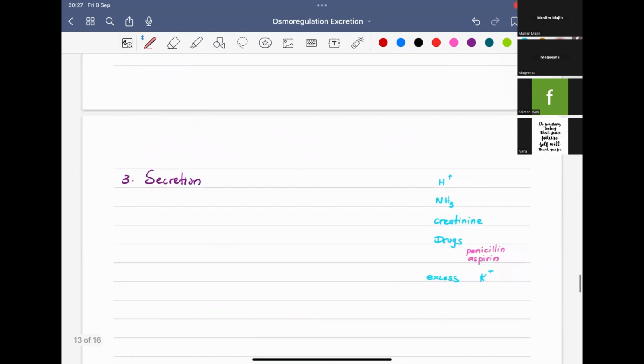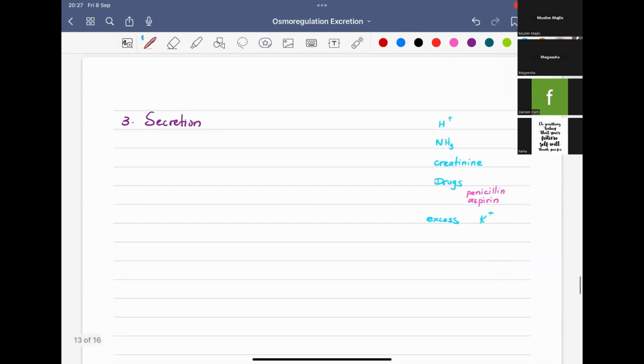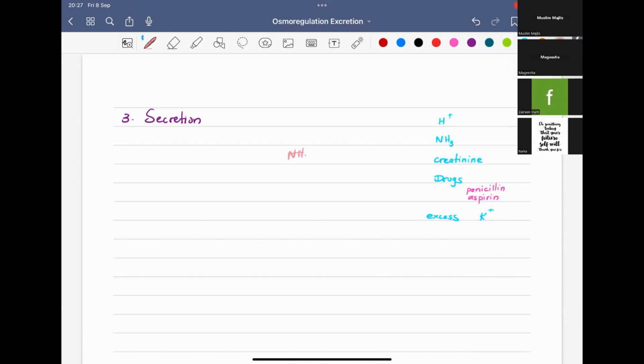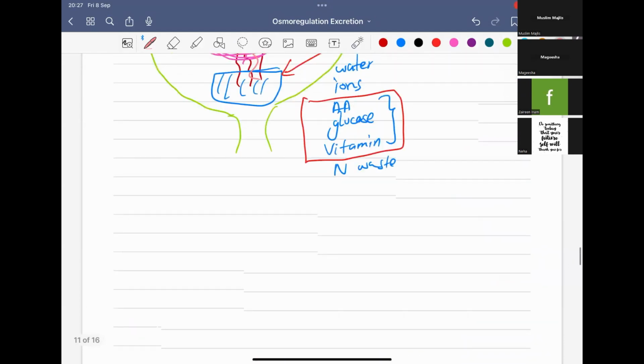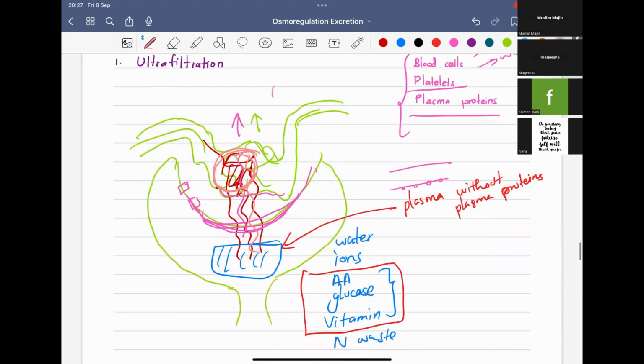Let's take ammonia, some toxin from our body that is not filtered into the filtrate. So it will be secreted during secretion. How? Look at this picture again.